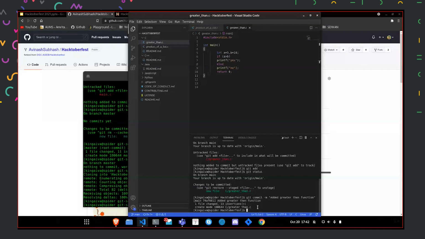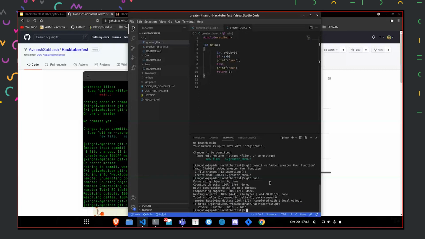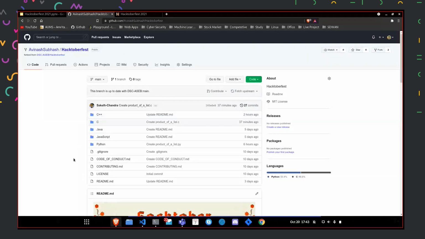For that, we need to use the command git space push. What it does is that right now these changes that we have added are only in our system. We need to send them to our repository that we had copied. So we'll type git space push. Okay, so now the changes that I've made have been updated on the server as well. Let's go and check. I'll just reload this. So the commit messages are available here, and I had added one file in the C folder.